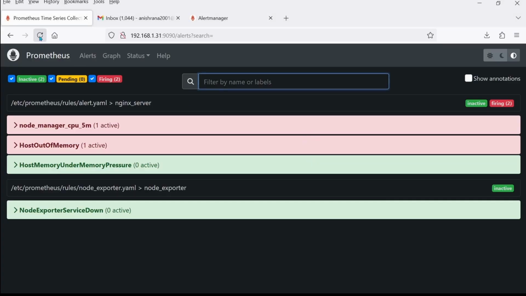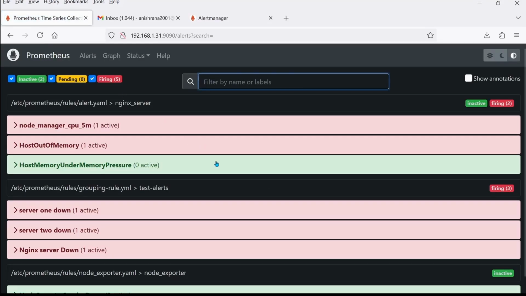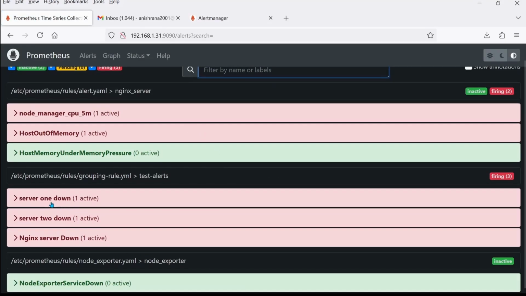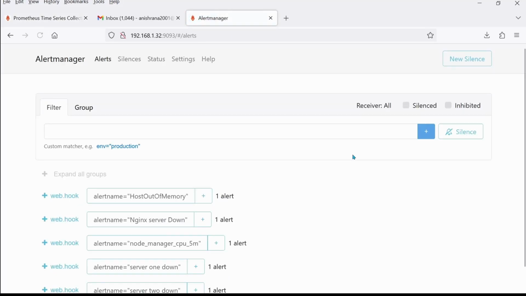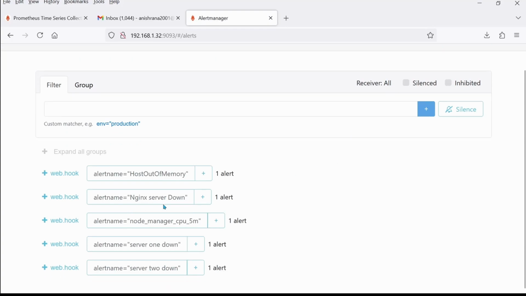After some time, we will observe these alarms: server 1 down, server 2 down, and Nginx server down. The same thing I should see here in my Alert Manager: Nginx server is down, server 1 down, server 2 down. And here we see only single alerts, right? One alarm, one alert, one alert. It means that there is no grouping as of now.